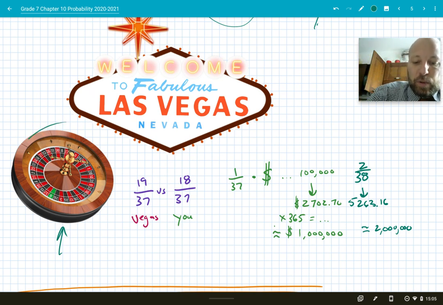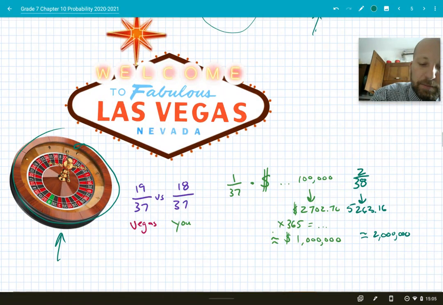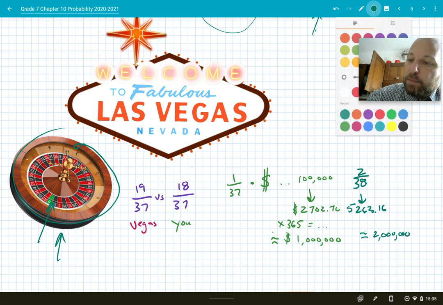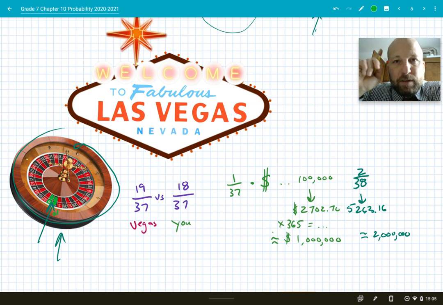Let's say this is called a roulette. Roulette works as you spin this thing around. There's a little ball that bounces around in there, and it's either going to stop on a black, a red, or a green. This green becomes very important. Now, in most modern roulette, there are going to be two green ones, 0 and double 0. There's going to be two of those. So let's just work out what they're saying here.